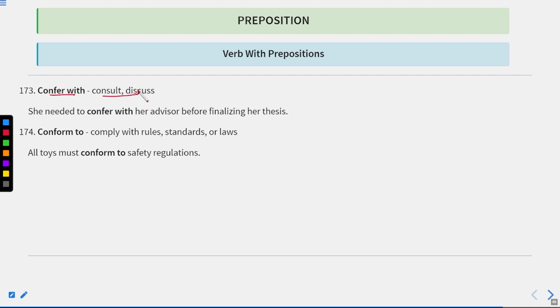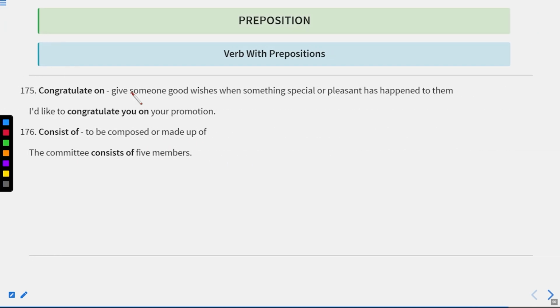Confer with means consult or discuss. She needed to confer with her advisor before finalizing her thesis. Conform to means comply with rules, standards, or laws. All toys must conform to safety regulations. Now let us move to the next one.